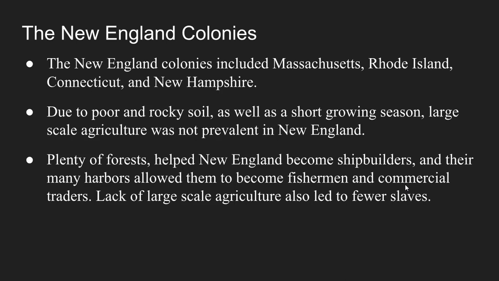Because of poor and rocky soil, as well as a short growing season in New England, large-scale agriculture was not nearly as prevalent in New England as it was in the southern colonies. They did, however, have plenty of forest, which helped New England become shipbuilders. They also had many harbors that allowed them to become fishermen and commercial traders as well.